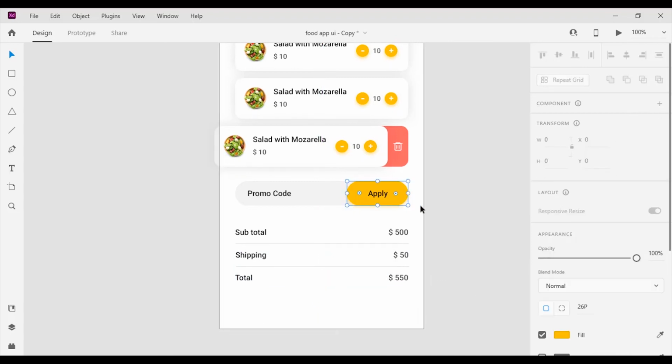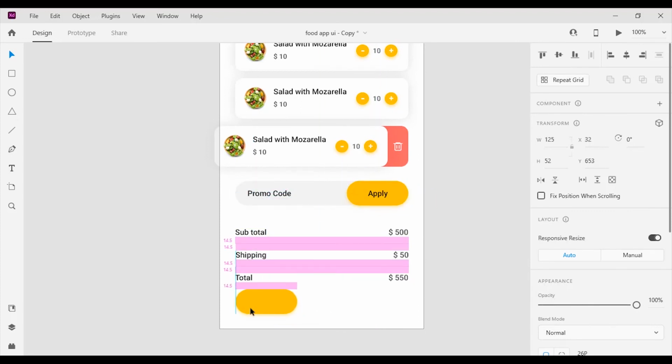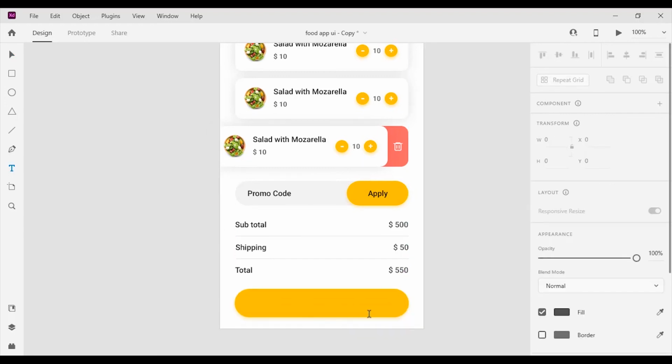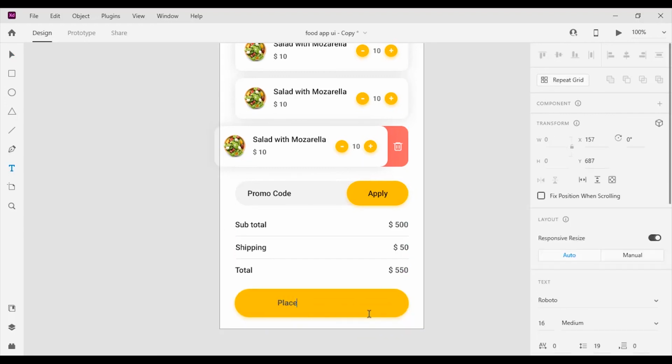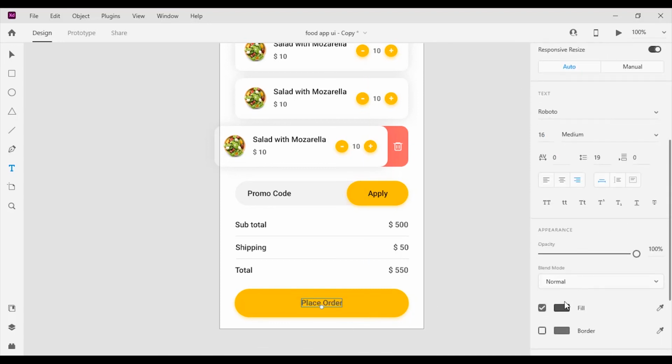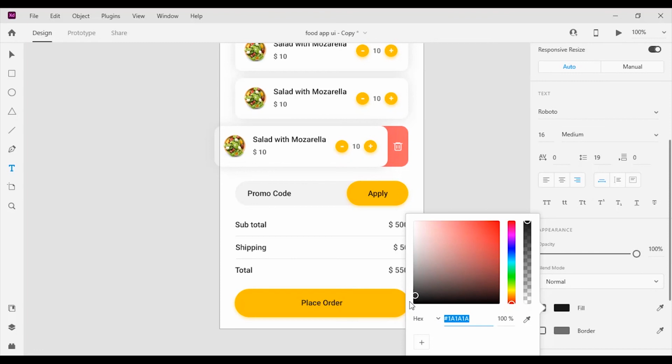Then I'm gonna duplicate the button and change its width to 354 pixels. After that I'm gonna add the place order text on top of the button and align it to the center and change its color to #0F0F0F.